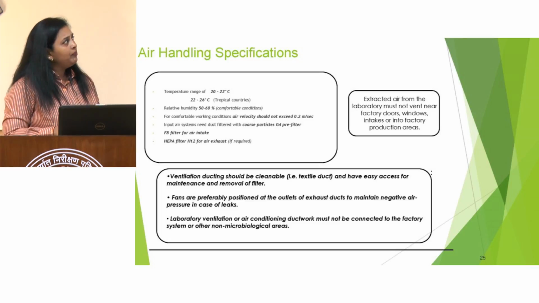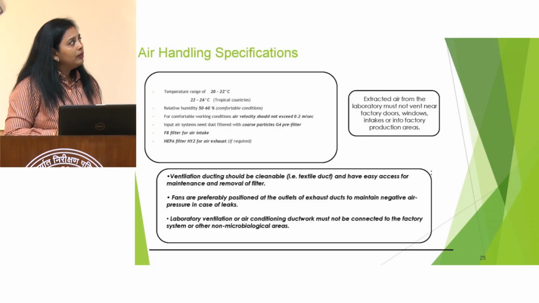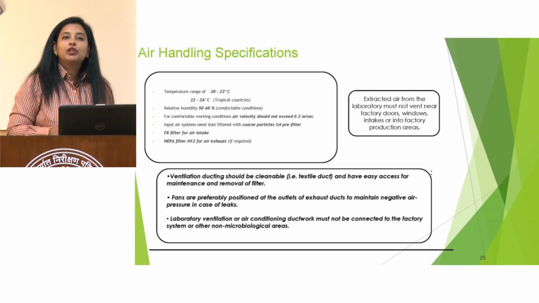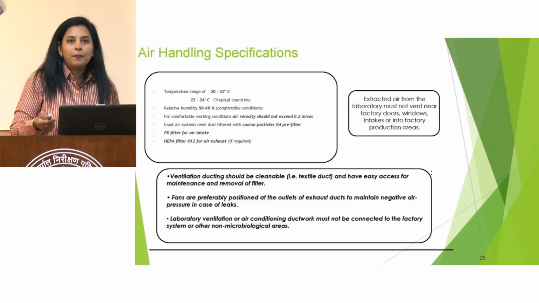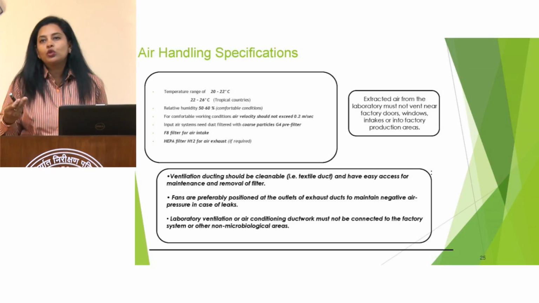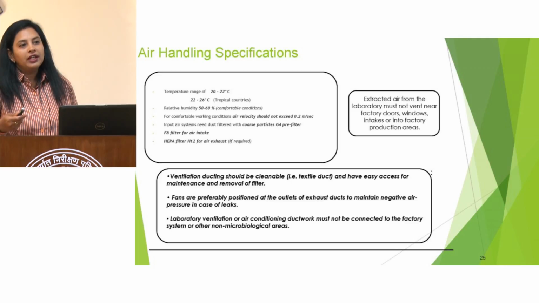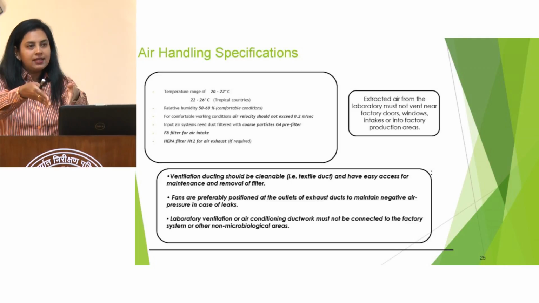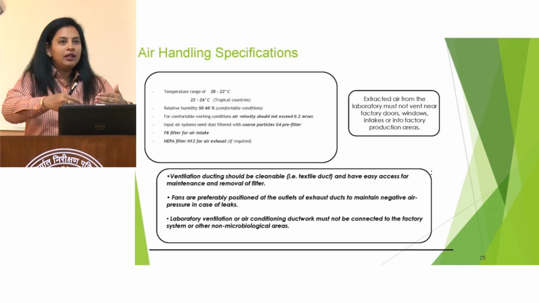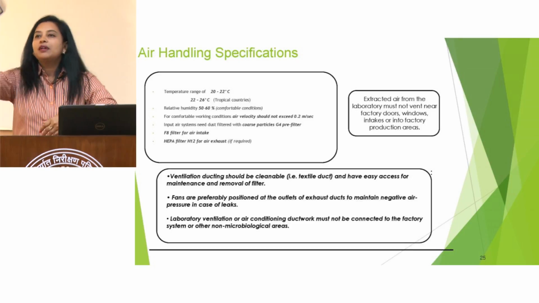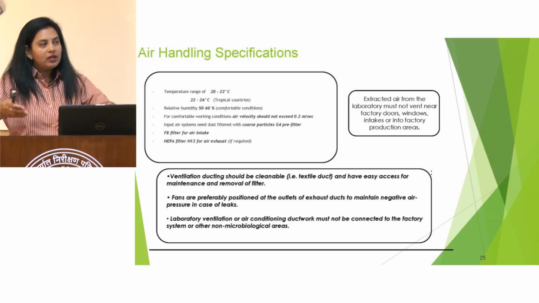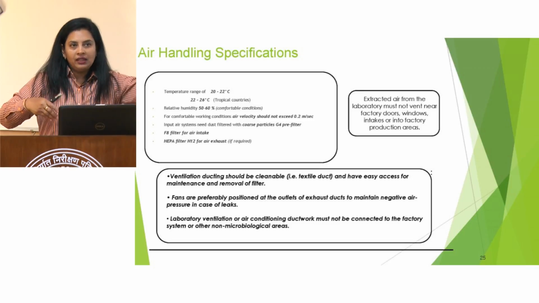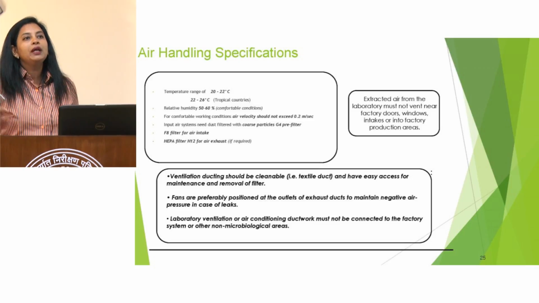At the same time, the air extracted from the laboratory should not vent near the factory doors, windows, intake, or into other production areas. It should not contaminate the other areas, and the intake and outlet should not be at the same place. Otherwise, whatever air is coming in, the same air will be going out. If there is an inlet on one side, then on the opposite side there should be the outlet of the air.